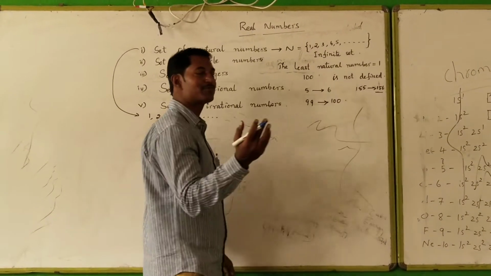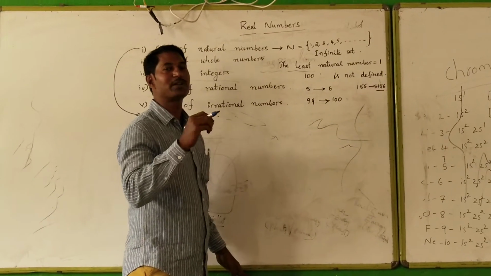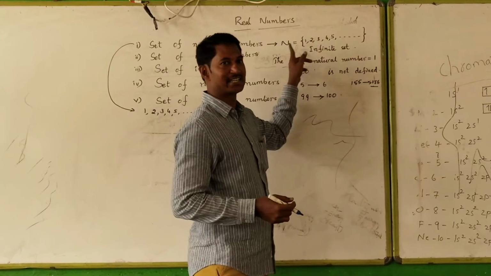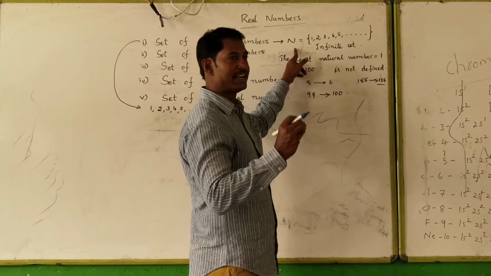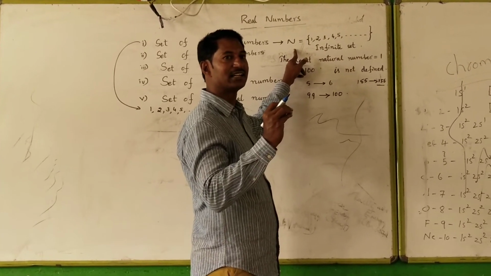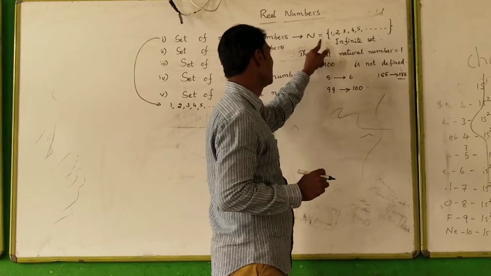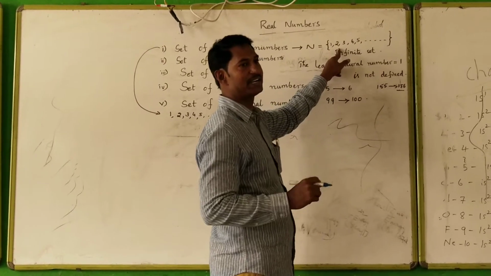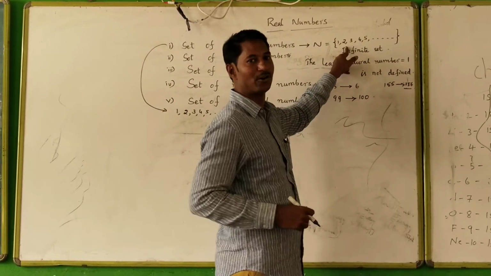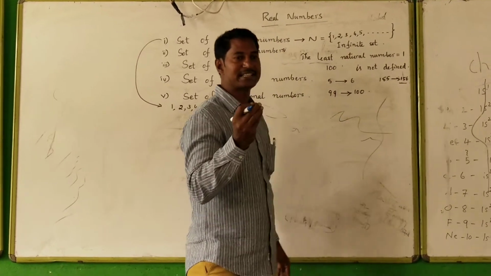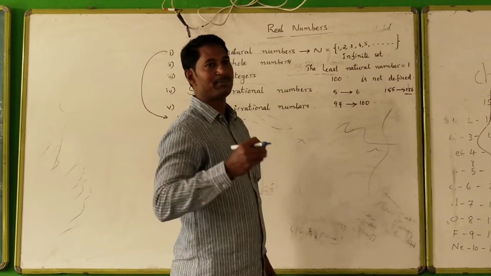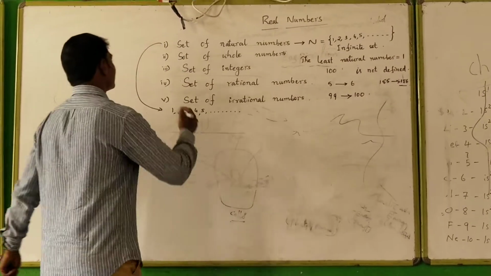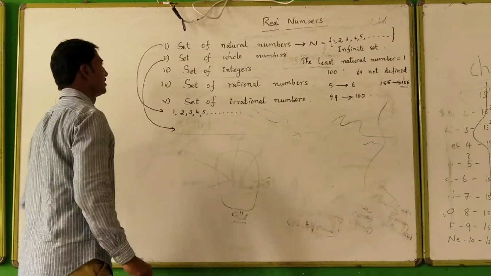Then the term that comes before is said to be predecessor. Predecessor of every natural number is defined except for one, because natural numbers start with the first natural number 1 only. Therefore here predecessor of 1 is not defined. Predecessor of 2 is defined, it is nothing but 1, the term that comes before. Predecessor of 5 is 4. Predecessor of 100 is 99. Predecessor of 200 is 199.